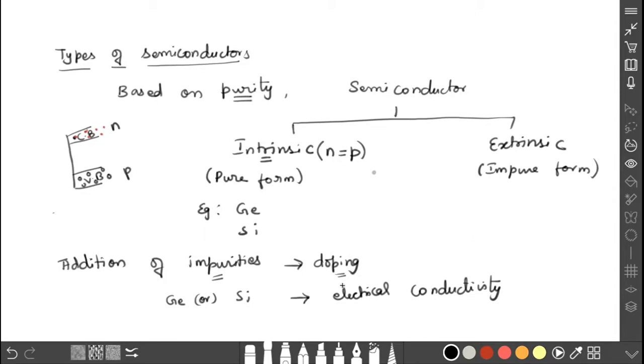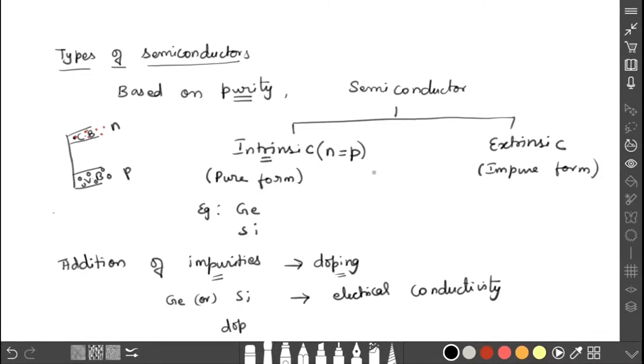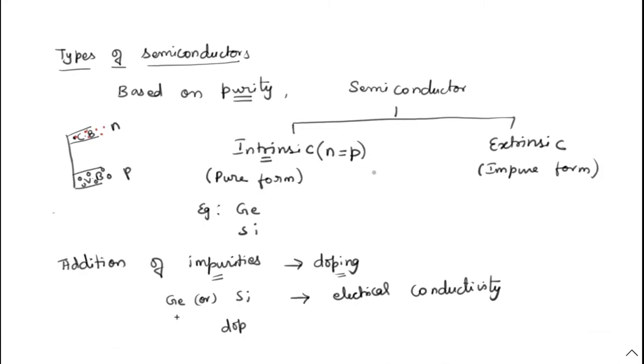So this process of addition of impurities is called doping. The material which we are going to add is called the dopant material. The process is called doping, so that the semiconductor now becomes an extrinsic semiconductor. Why are we adding these impurities? So that the electrical conductivity will be changed.